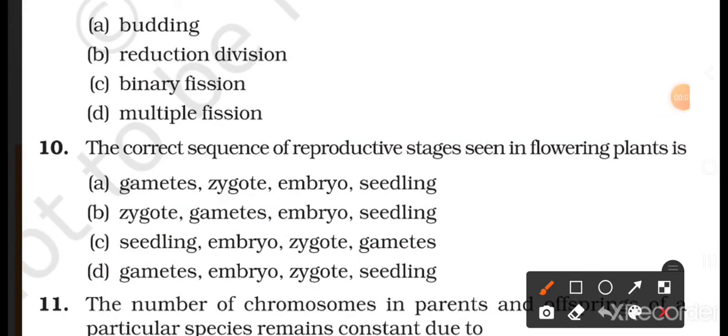Question number 10. The correct sequence of reproductive stages seen in flowering plants is, there are four options. Now, before answering this question, you must know the different stages in the process of reproduction in plants. First stage is production of male and female gamete, that is pollen and ovule.